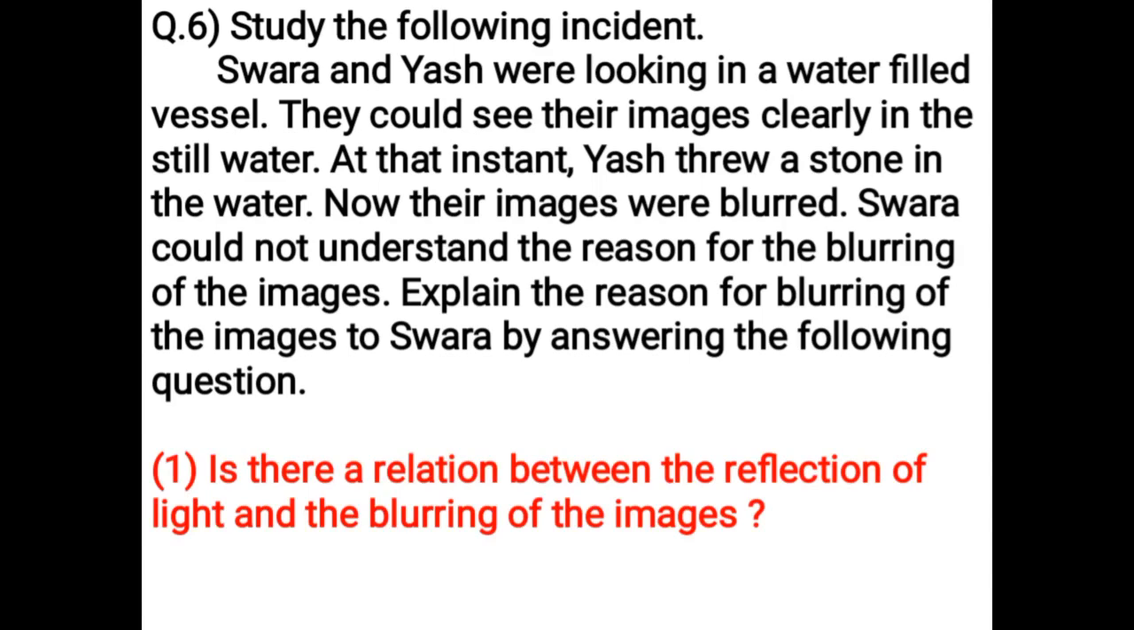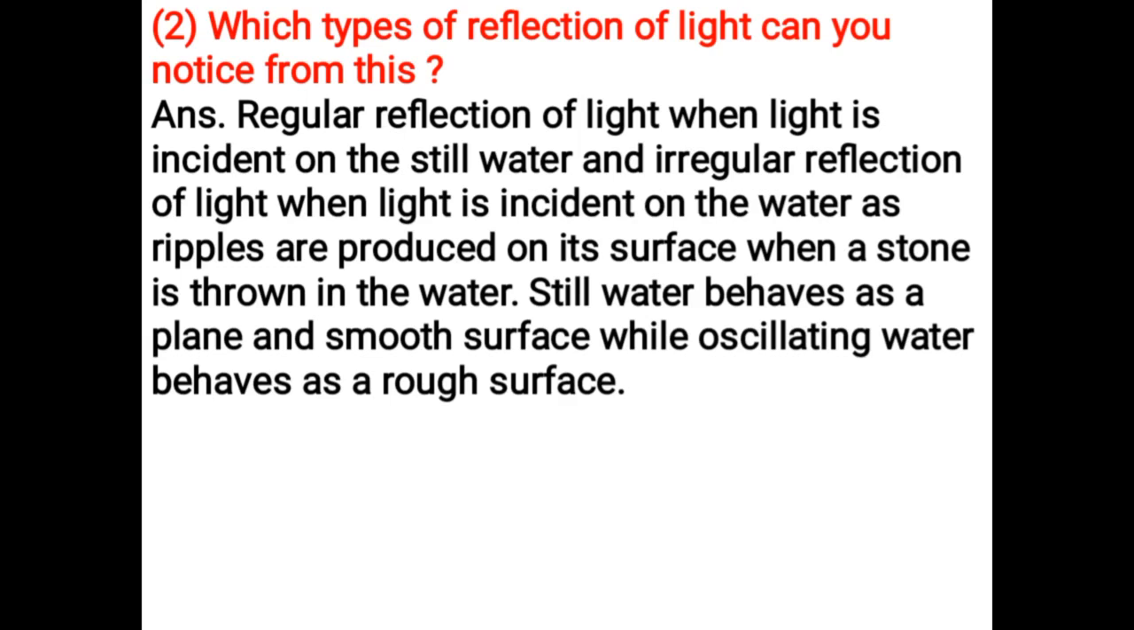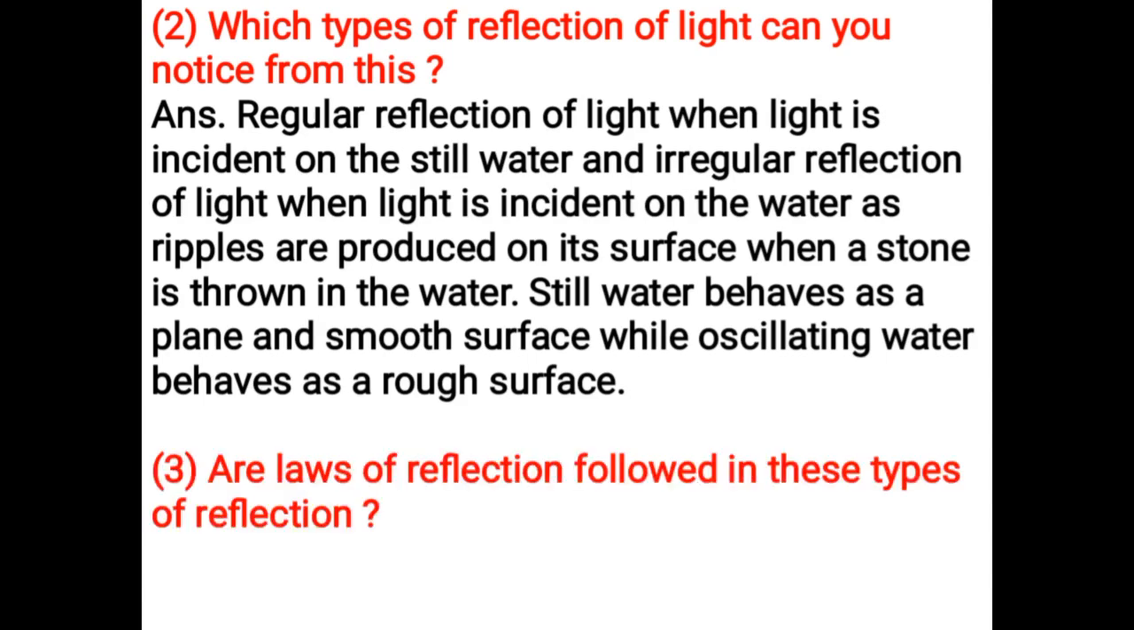Is there a relation between the reflection of light and the blurring of the images? Yes. Which types of reflection of light can you notice from this? Regular reflection of light when light is incident on the still water, and irregular reflection of light when light is incident on the water, as ripples are produced on its surface when a stone is thrown in the water. Still water behaves as a plain and smooth surface while oscillating water behaves as a rough surface. Are laws of reflection followed in these types of reflection? Yes.